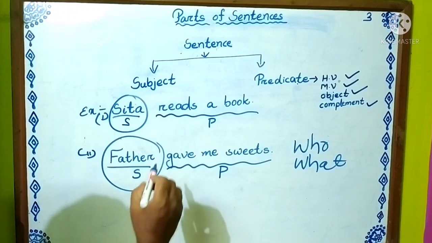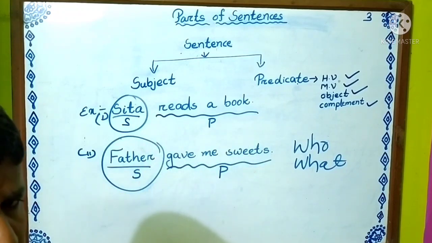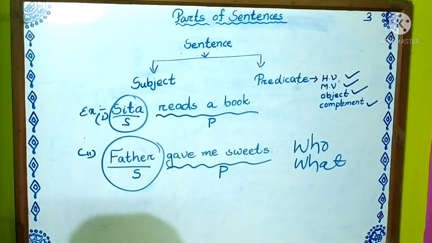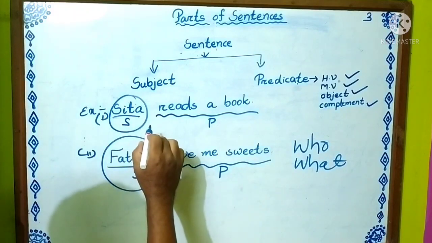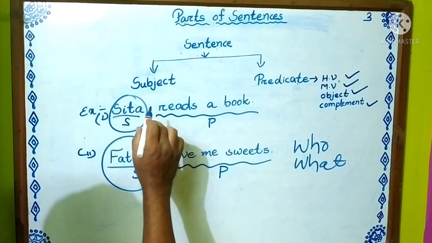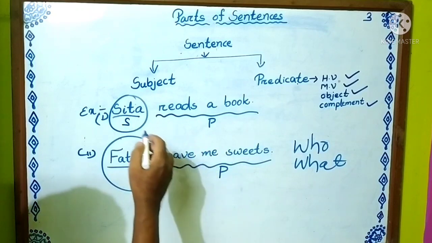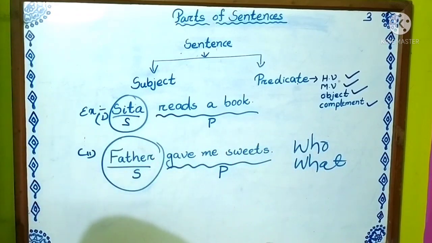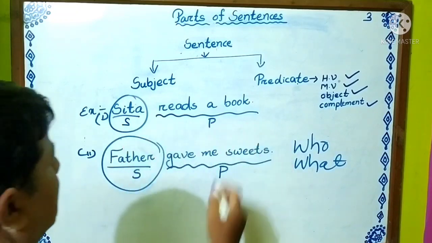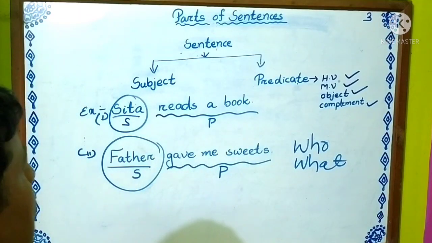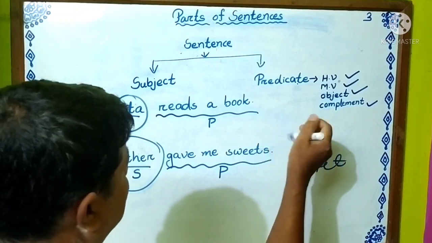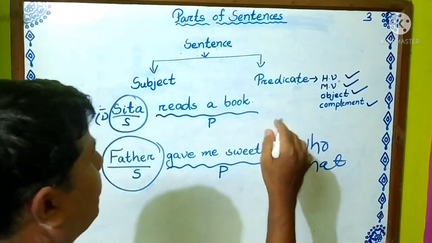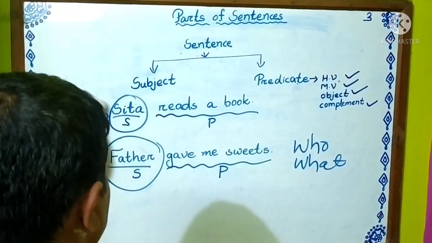Another clue: where the verb starts, it may be a helping verb or a main verb. After choosing the subject, the other rest part is predicate, and the predicate starts from the verb. Okay, these are the examples. So now we have to understand the helping verb, how the predicate part consists of a helping verb.